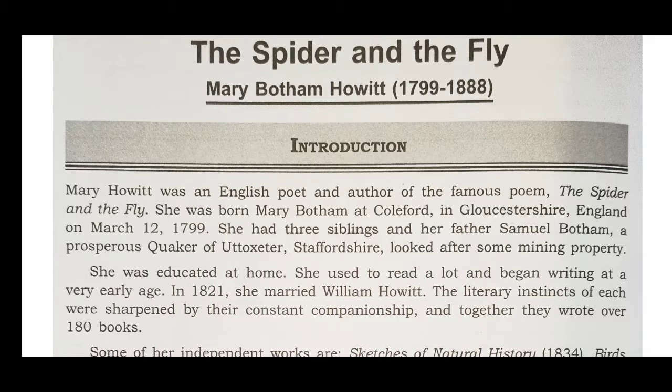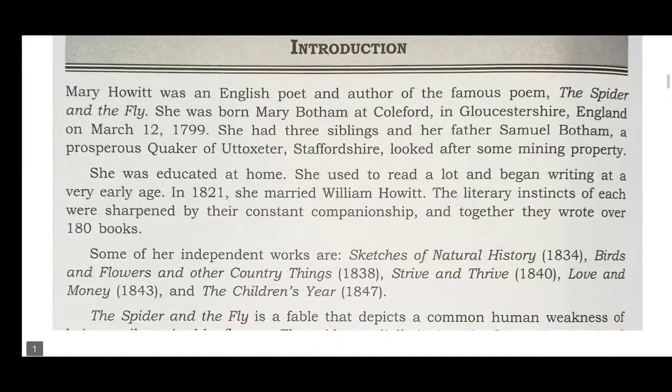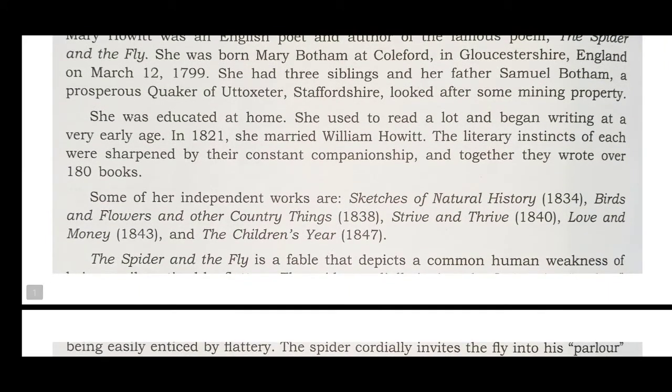In 1822, she married William Howitt. The literary instincts of each were sharpened by their constant companionship, and together they wrote over 180 books. So she and her husband both were writers, both were poets. Some of the independent works are Sketches of Natural History, published in 1834, Birds and Flowers and Other Country Things, 1838, and so on. You can just have a look at your workbook and go through.